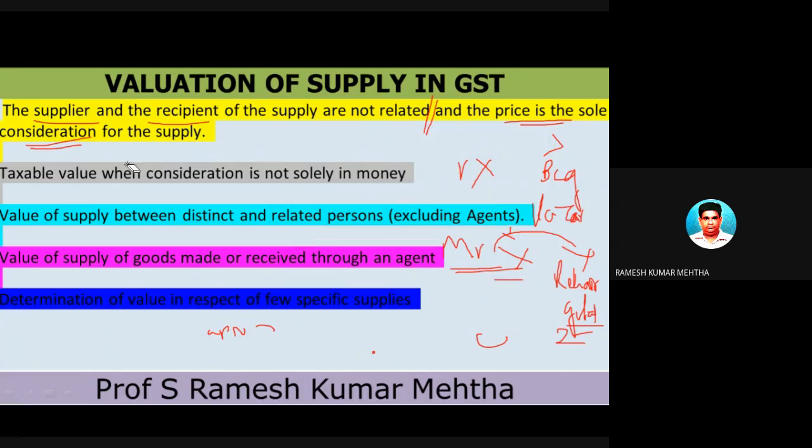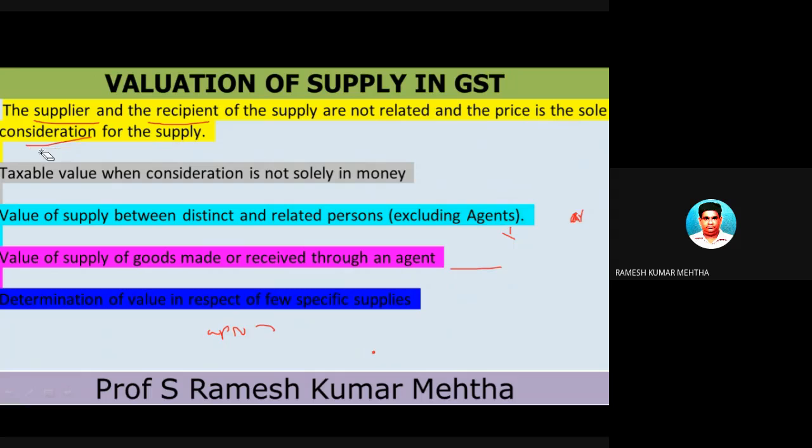For example, you go and purchase a book from a stationery shop wala or a stationery dukan, and he tells you that you have to pay 25 rupees. So first and foremost, in the transaction there is a supplier and a receiver, and they are not related. You are giving him 25 rupees, and he is giving a book back to you. So between them, what is the interest?